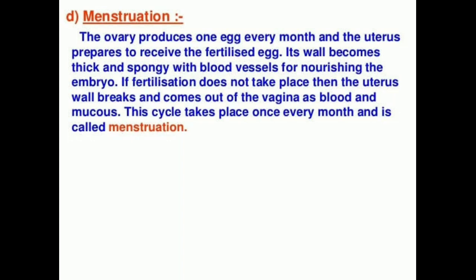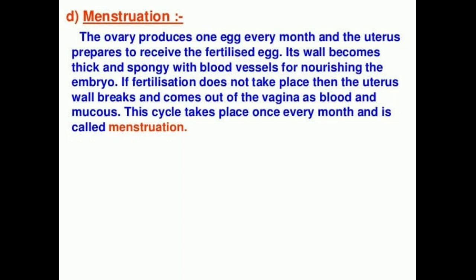So the lining slowly breaks and comes out through the vagina as blood and mucus. This cycle takes place roughly every month and it is called menstruation. So if fertilization doesn't occur in the female, every month she will get menstruated. This menstruation usually lasts for about 2 to 8 days.